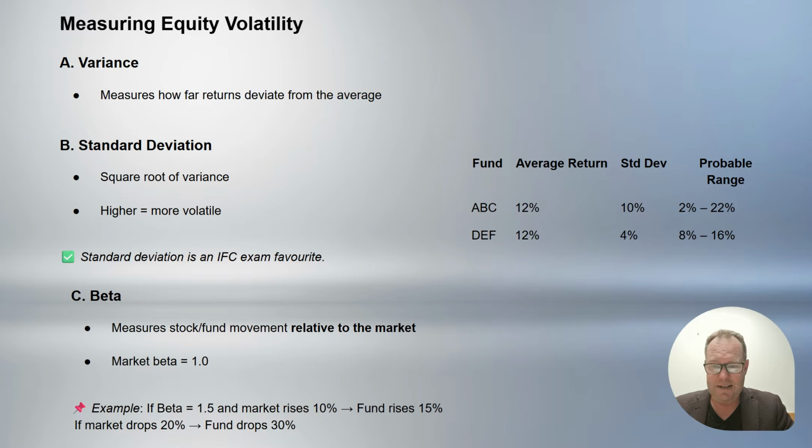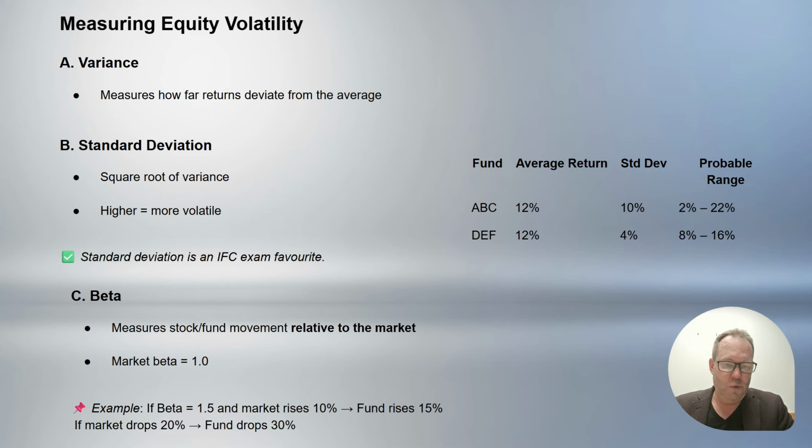We know that, again, from just what we discussed, a higher standard deviation means more volatile. So the range of returns for stock or fund ABC will be between 2% and 22% because it has a higher standard deviation. It's going to be more volatile, even though the average comes out to 12%.